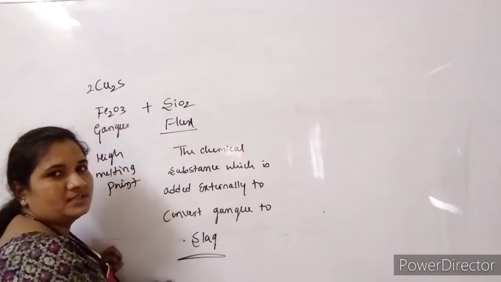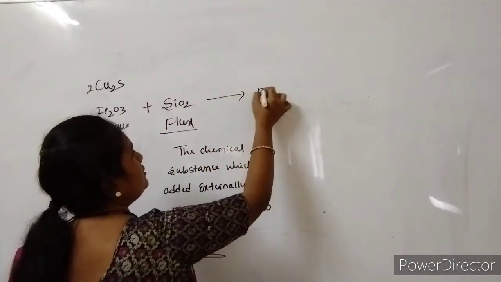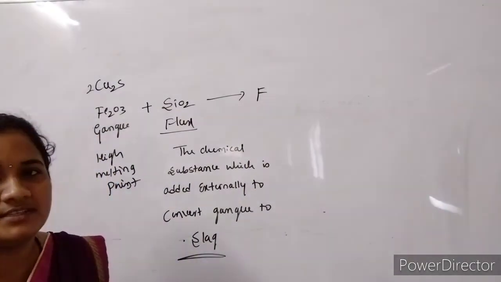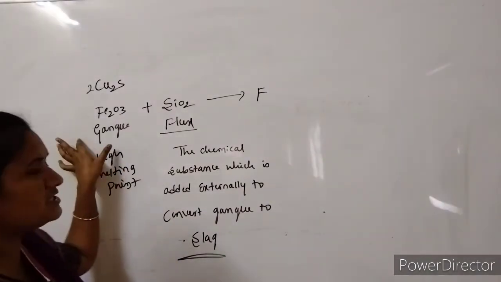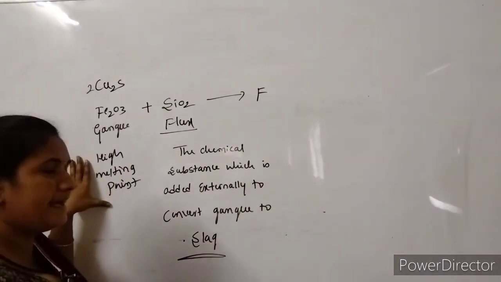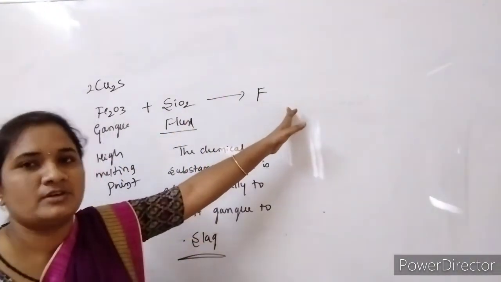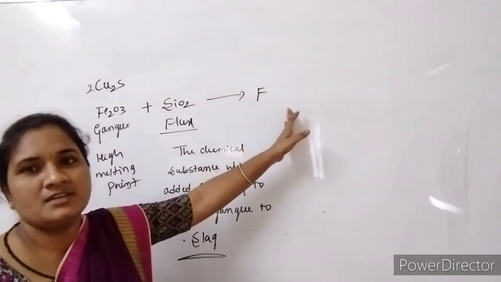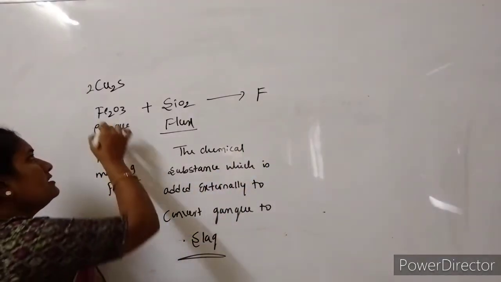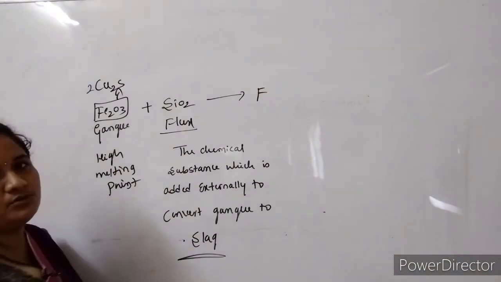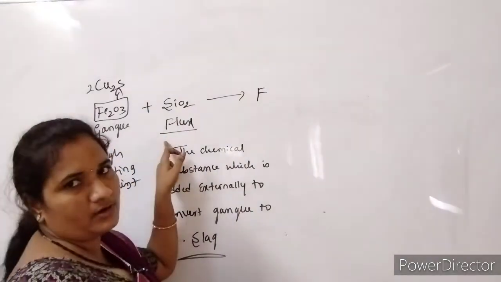Here a new term comes, that is called slag. When gangue is mixed with flux, it forms a new material called slag. That slag has a low melting point compared to the original gangue. Gangue has a high melting point; when it combines with flux it forms slag, which has a low melting point. As a result, it is very easy to remove the slag. In this way we remove the Fe2O3 in the Cu2S, by adding the chemical substance called flux.